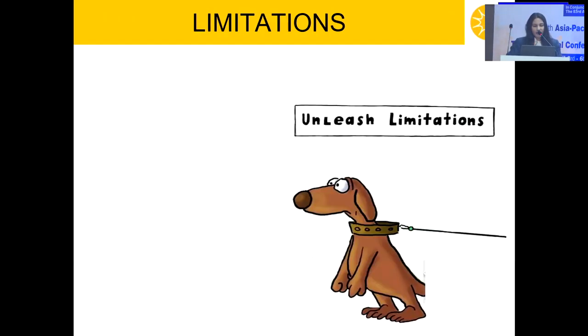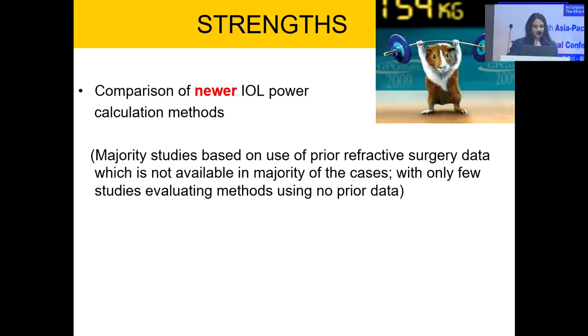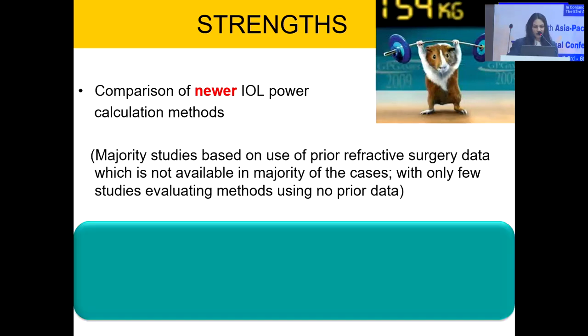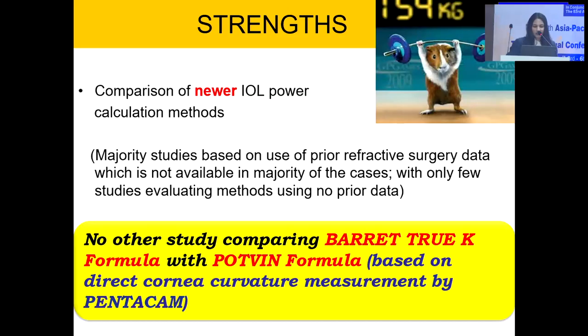Limitation of the study was that it was a small sample size, because these cataract surgery patients are gradually increasing, because 20 years back they had undergone LASIK. Now gradually they are entering the cataract age, and it was a retrospective design. Strength of the study is that it is comparing the newer IOL power calculation methods, and as discussed earlier, there is no study which is comparing the Barrett True-K formula with the Potvin-Hill, which directly measures the posterior corneal curvature.